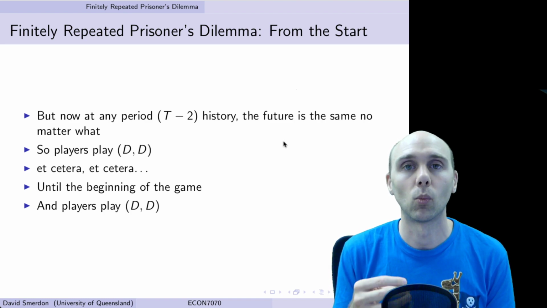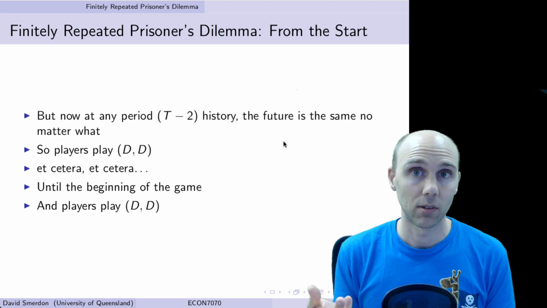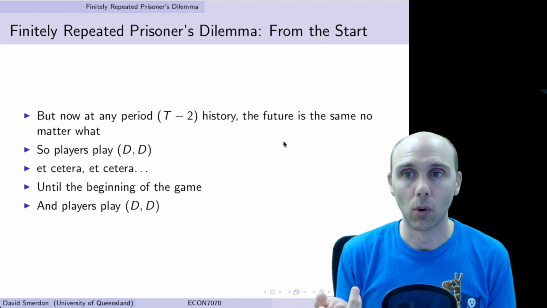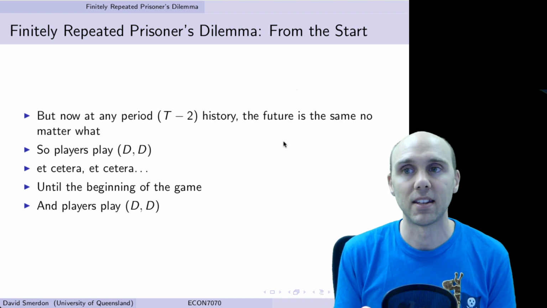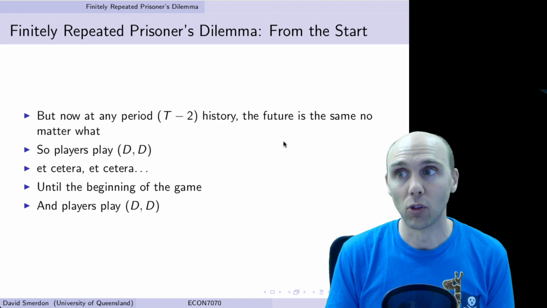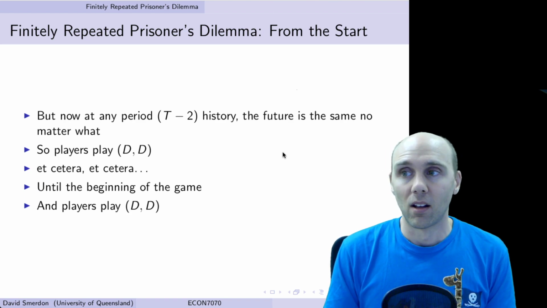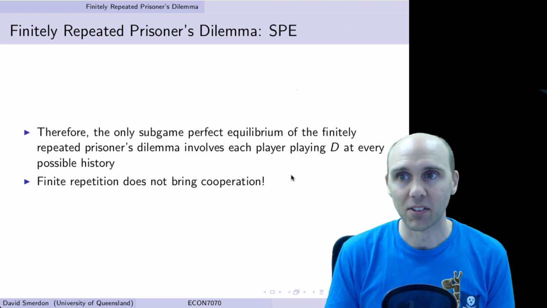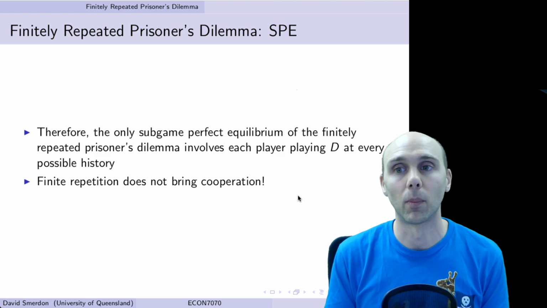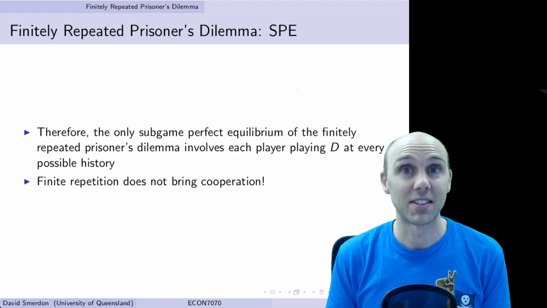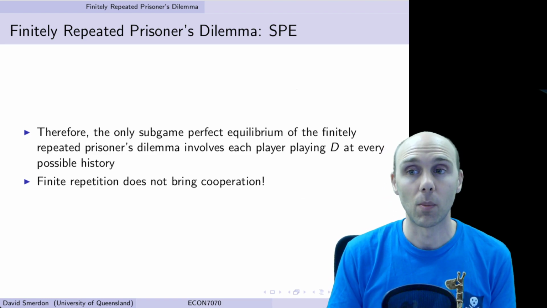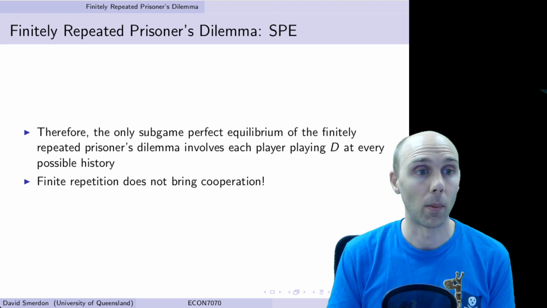At every point we know afterwards, players will play DD. Before isn't important. We're always going to get DD in each point. So players will be playing defect until the beginning of the game. That's not very exciting. It tells us there's only one subgame perfect equilibrium of a finitely repeated prisoner's dilemma, and that's defecting at every point in time. So when there's finite repetition, there's no cooperation.